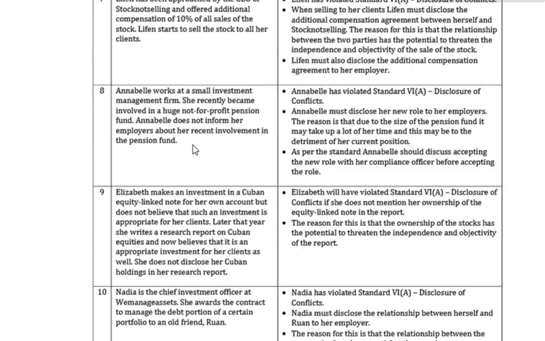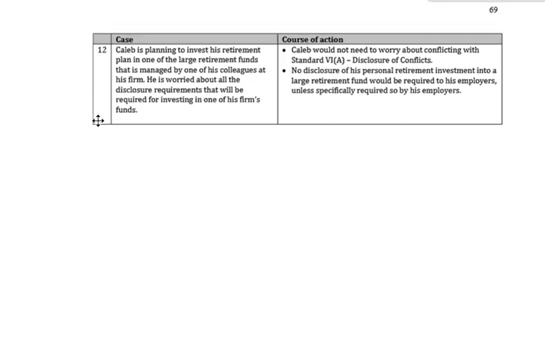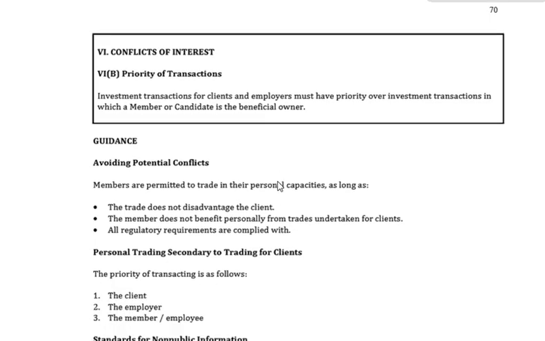Here's some more questions for you over the page, guys. As you can see, it's quite an important one. Lots and lots of questions for you over there. Over the page, top of page 70, Standard 6B. Okay, conflicts of interest, priority of transactions.